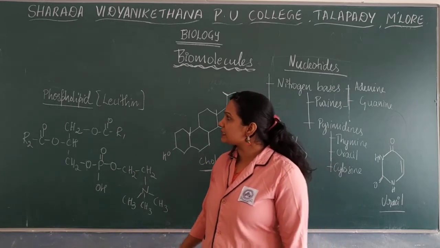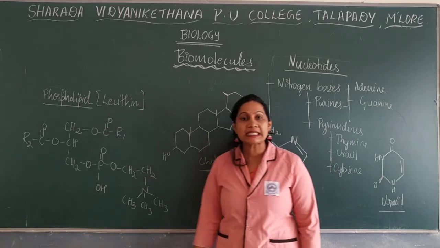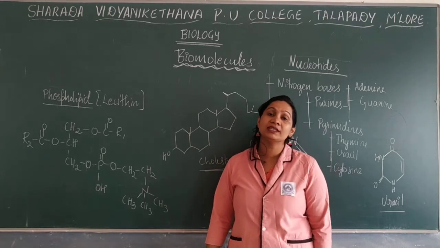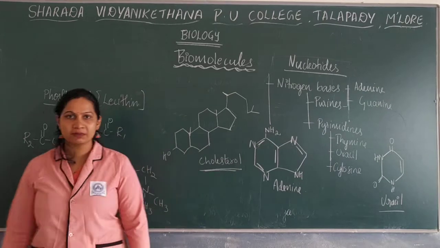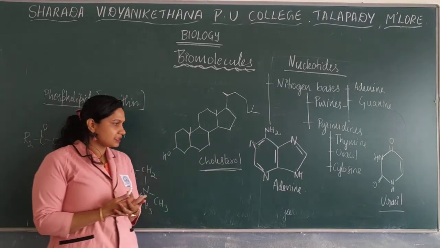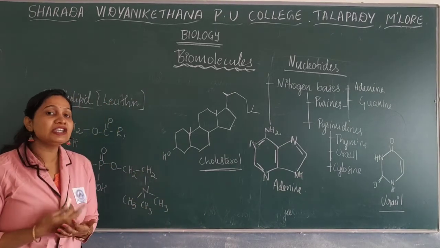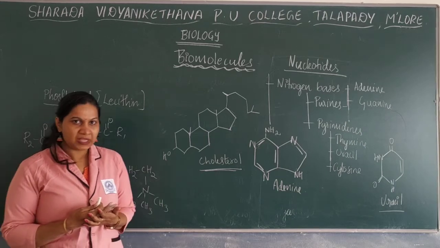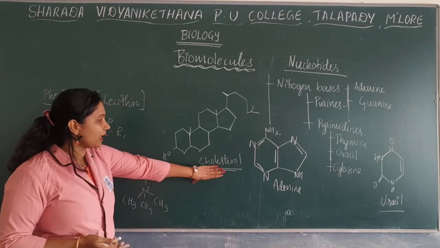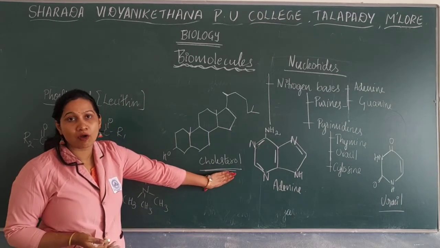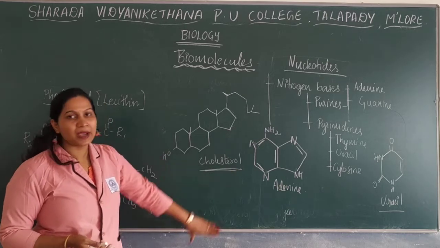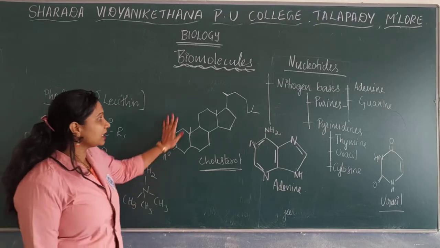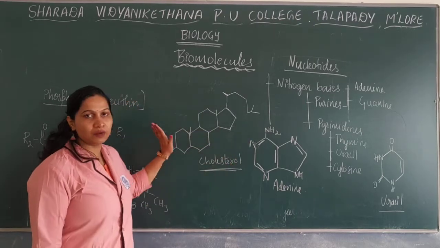One of the best examples for this is lecithin, which is mainly found in the cell membranes. Other than these, if a lipid consists of a sterol group, a lipid with the sterol group, that is known to be cholesterol. And this is the structure of cholesterol.